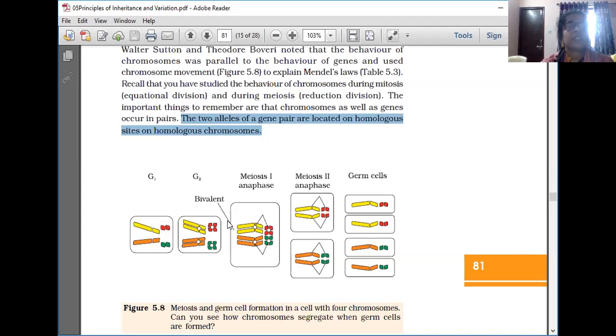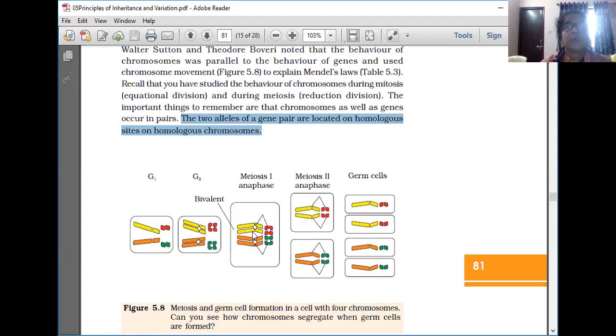See, now it is G1, G2, which you all remember, as we already learned in 11th. Coming to meiosis one, that is anaphase, with yellow color, brown color, and red and green color. Now what will happen? They will be separated. This yellow one will be separated, like that this red one is also separated, this orange color and the green color are also separated. Why is it separating? At the time of gamete formation, alleles are separated, and only one gene enters one gamete. By this, the bivalent structure will be separated.